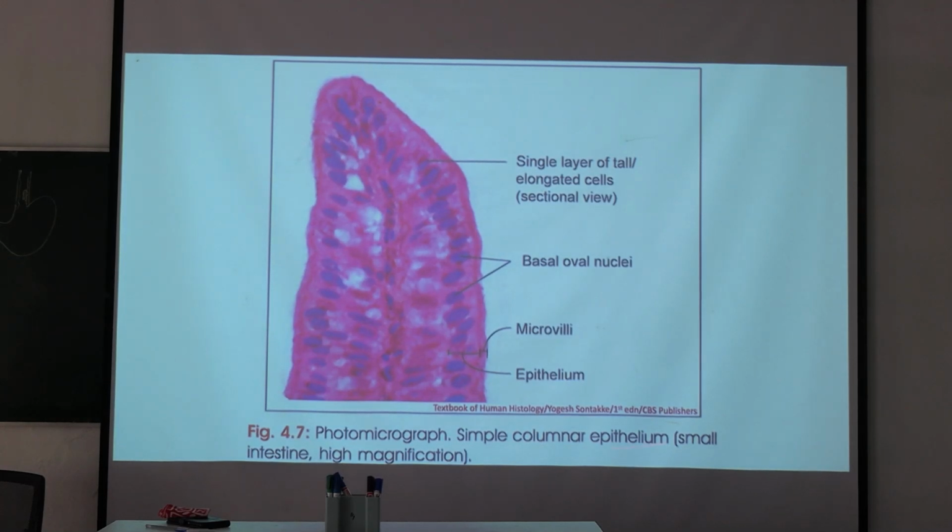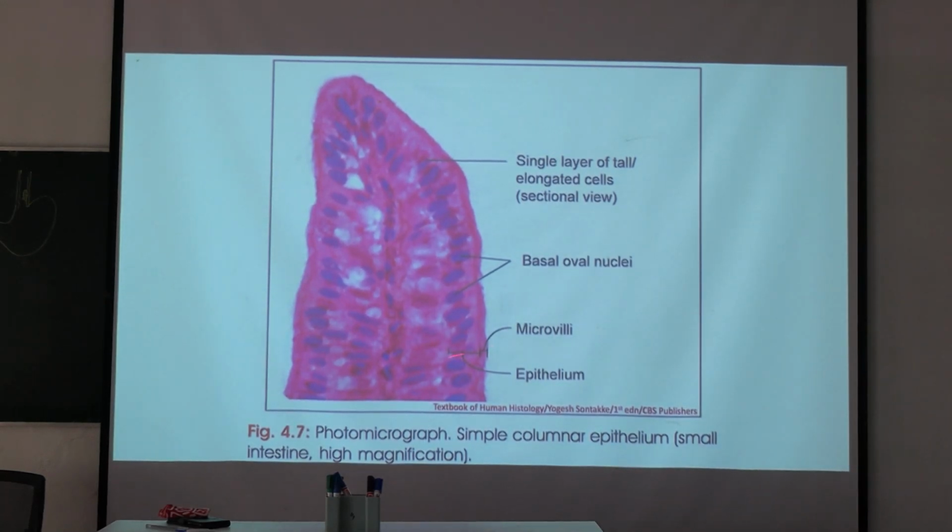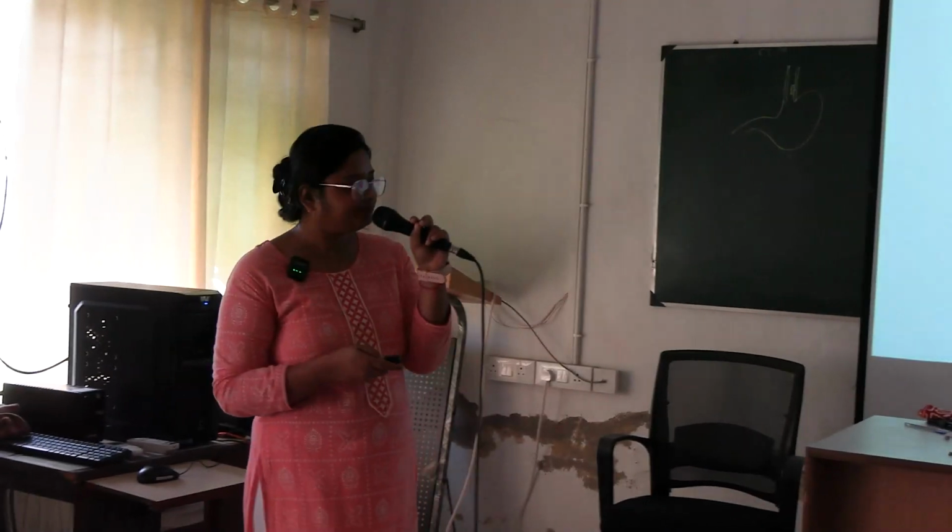See, this is simple columnar epithelium. It's a small intestine. Okay. See, these are the elongated nuclei you have to note. And in small intestine, microvilli are present. See here, a deep pink colored layer is present. These are the microvilli. Okay, projections from the cell membrane. Microvilli help in increasing the surface area for absorption in the intestine.